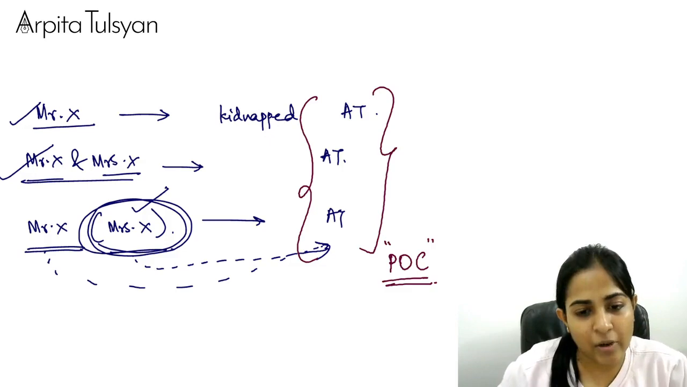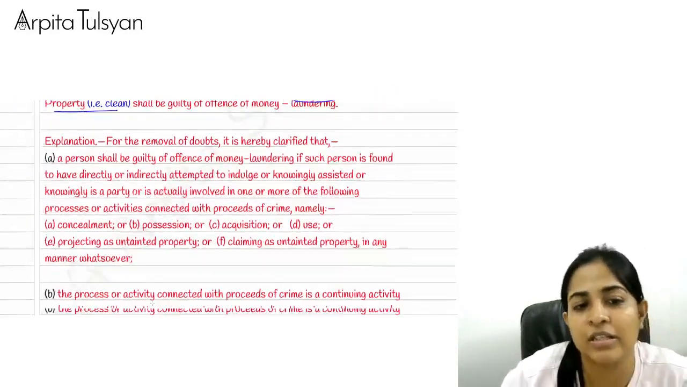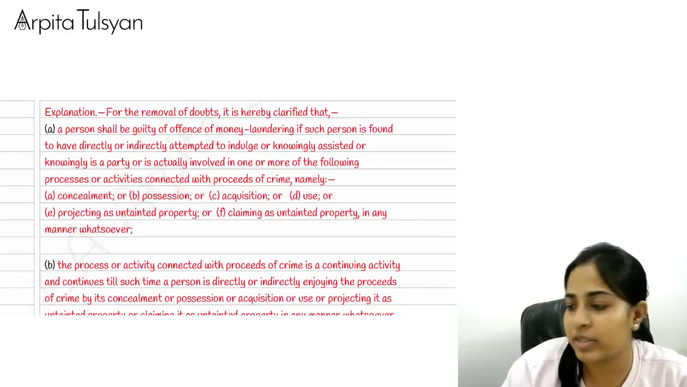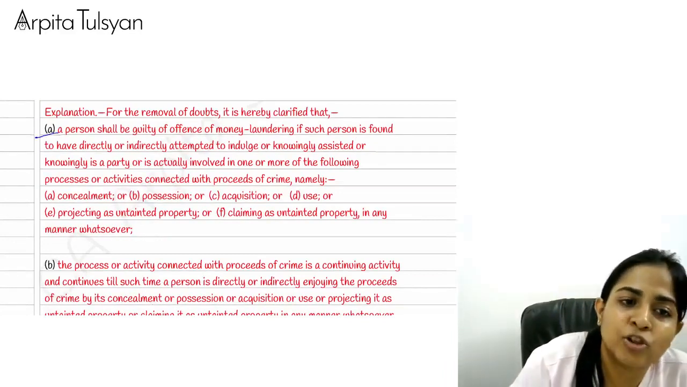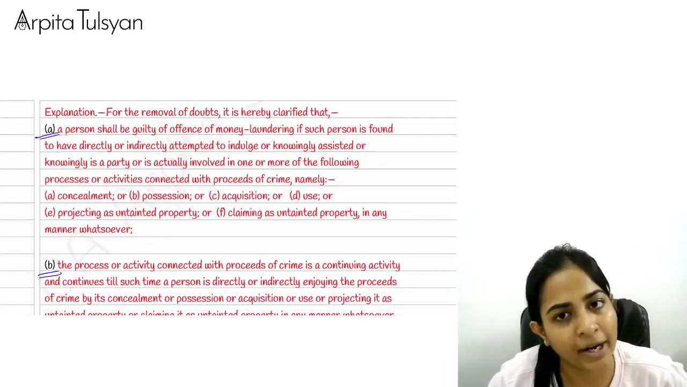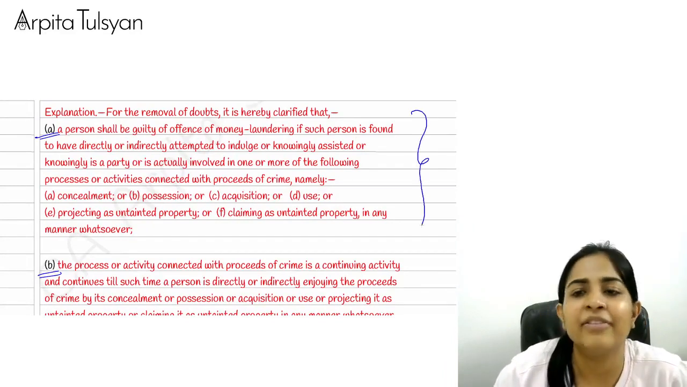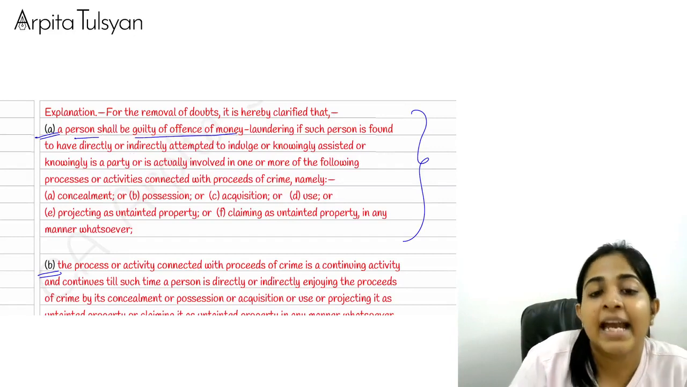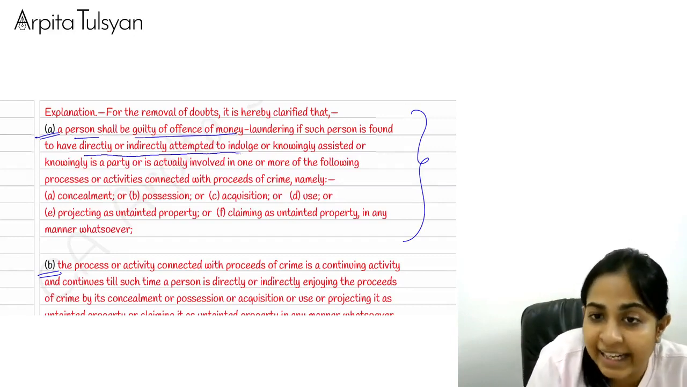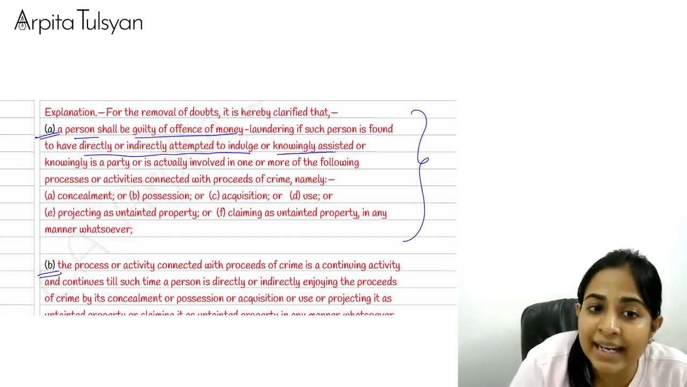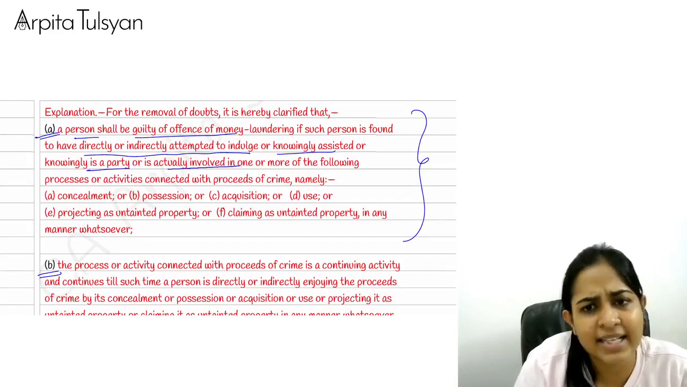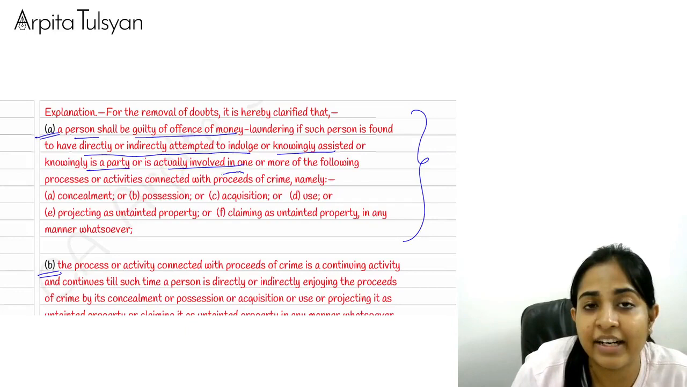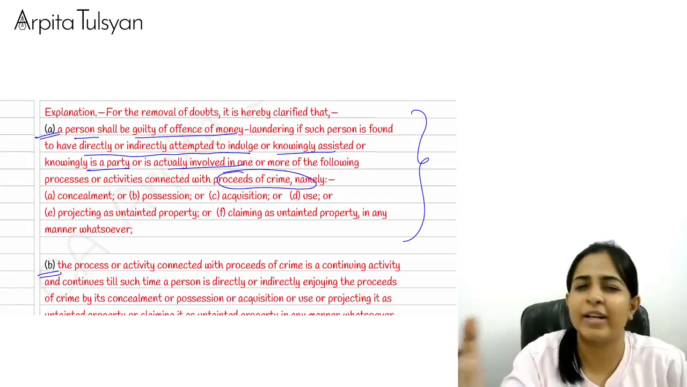Yes. Achha. Now listen, there was an explanation which was inserted to the section. The section was only this much. Then there was some explanation which was inserted. The explanation has two parts in it, point A and point B. Point A is the same thing which we just studied. A person shall be guilty of the offense if such person is directly or indirectly getting indulged, knowingly assisting, knowingly is a party, or is actually involved in any activity which is related to proceeds of crime, including its concealment, etc.